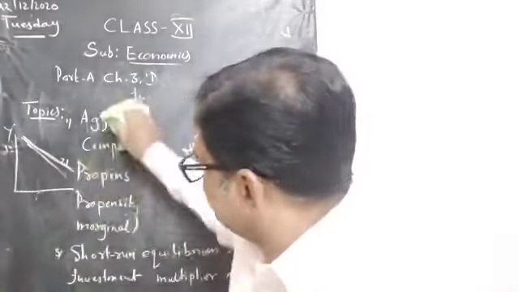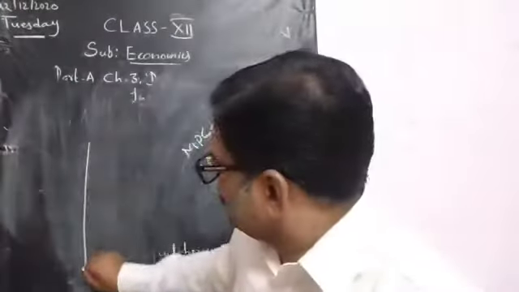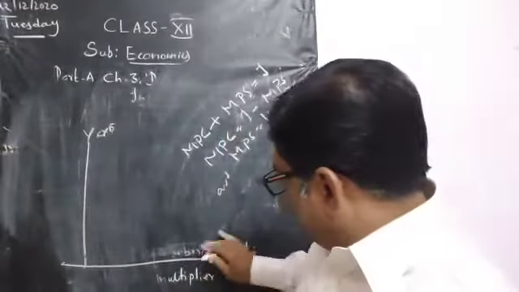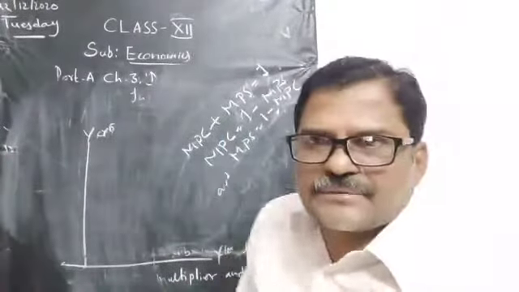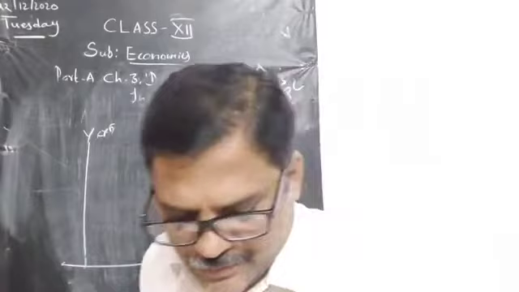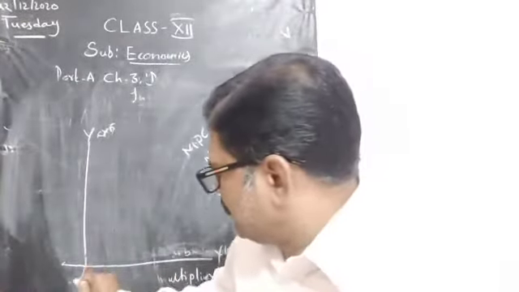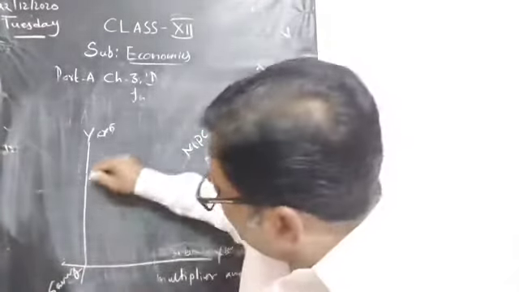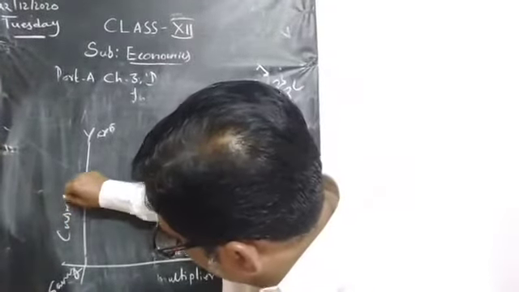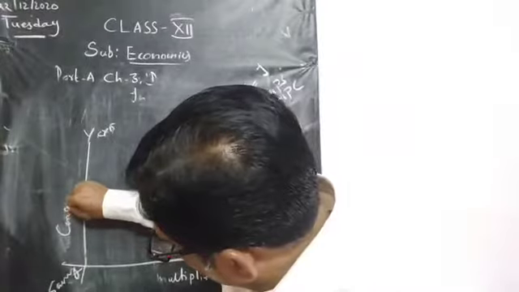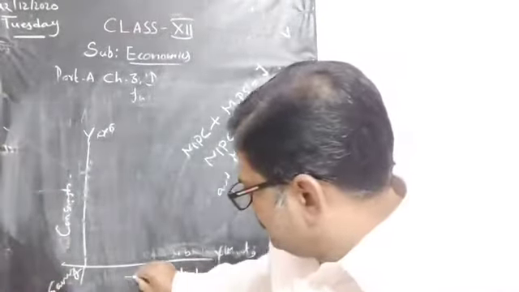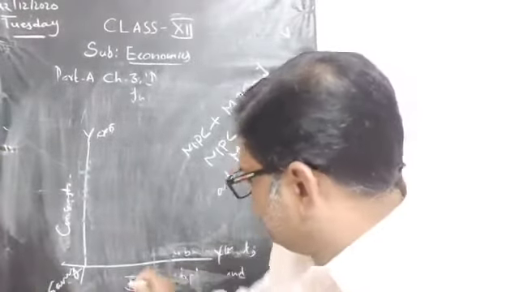This is the y-axis, this is the x-axis. Here this is savings, this is consumption, and this is income.